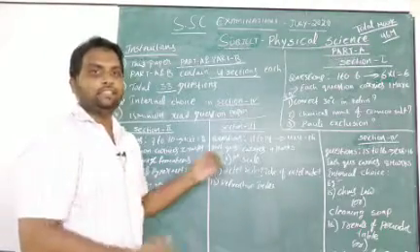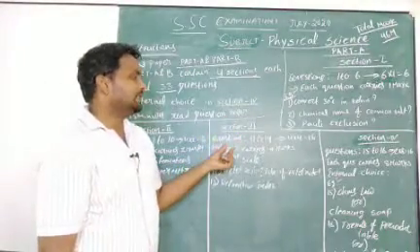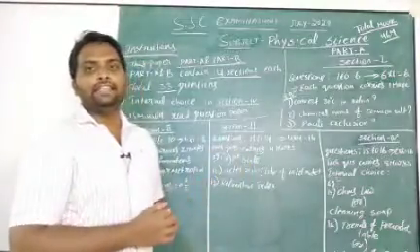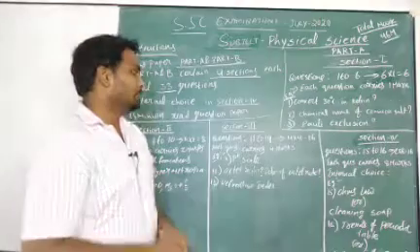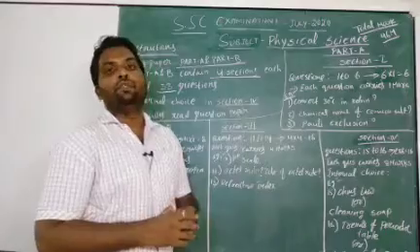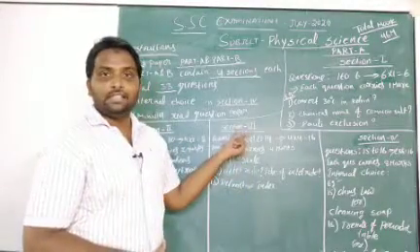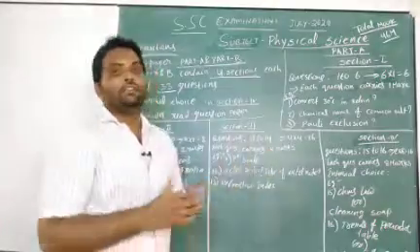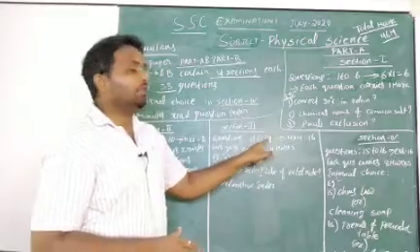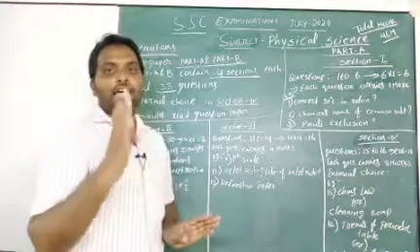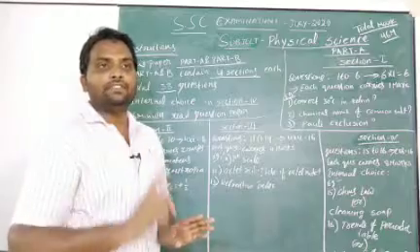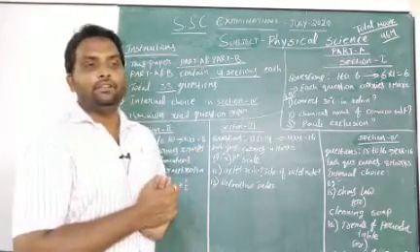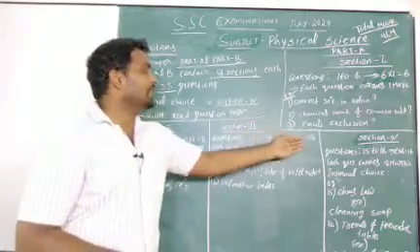So according to section 3, this section contains 11 to 14 questions. Each question carries 4 marks. Here in section 3 also you have to write all questions. 11 to 14 means totally you have 4 questions. Each question carries 4 marks. So 4 into 4, 16. So in section 3 you have 16 marks.